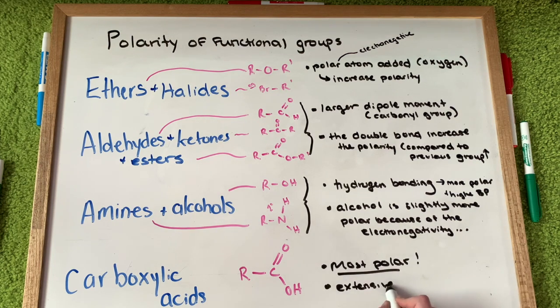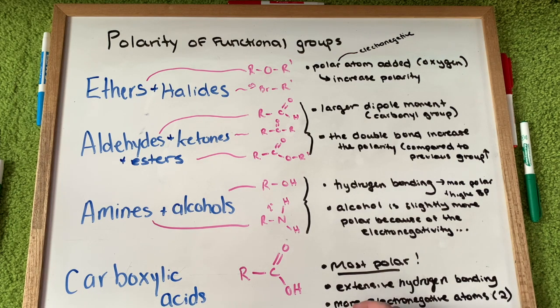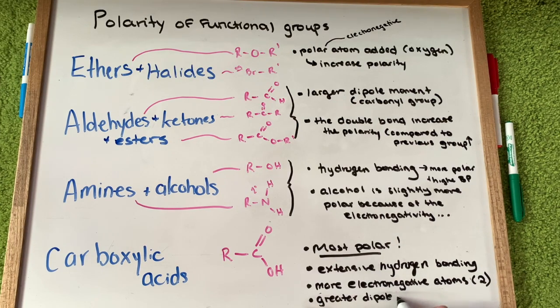Next we have carboxylic acids, which are the most polar. They have extensive hydrogen bonding, which we know increases the polarity, and rather than having only one oxygen, they have two, and one of them is double bonded. This double bond increases the orbital size, which increases the polarity, and carboxylic acids also have a greater dipole moment than the other functional groups.